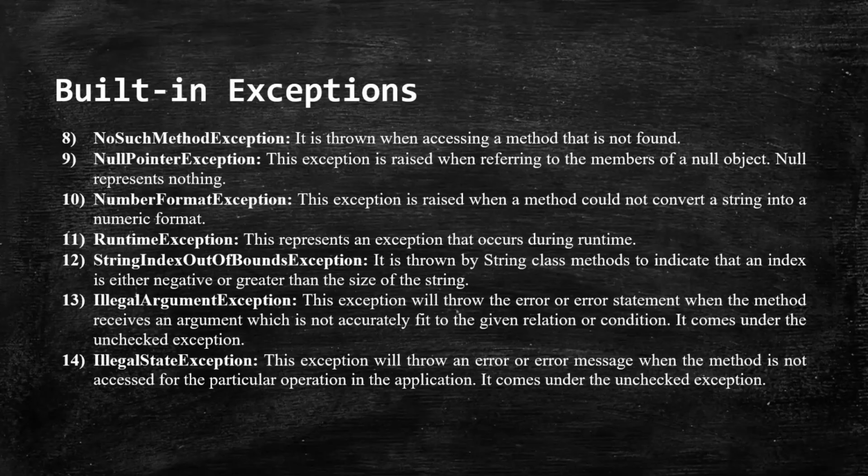These exceptions are thrown when a method receives an argument which is not accurately fit to the given relation or condition. This particular thing comes under unchecked. This, as well as the illegal state, comes under the unchecked exception. So illegal state exception comes when you throw an error or error message when the method is not accessed for the particular operation in the application.